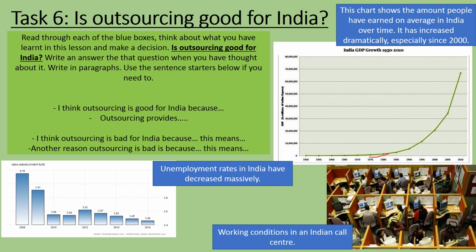Okay, so over time we can see that this has dramatically increased, up on an upwards curve like that, especially since 2000. So 2000 is about here, and it's just gone steeply upwards since. Okay, so how could that be a good or a bad thing in terms of outsourcing in India? We've got unemployment rates in India have decreased massively. Okay, so people who are unemployed, that number has gone way down. There's more people employed in India.